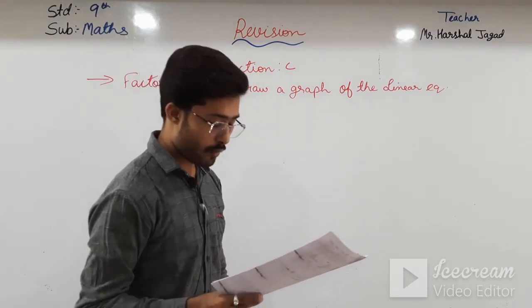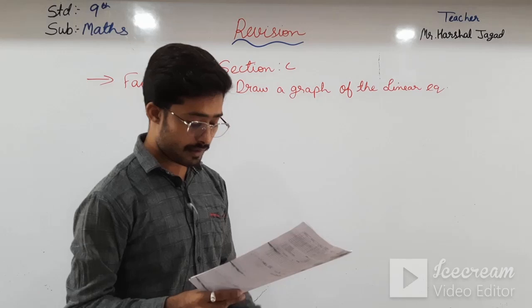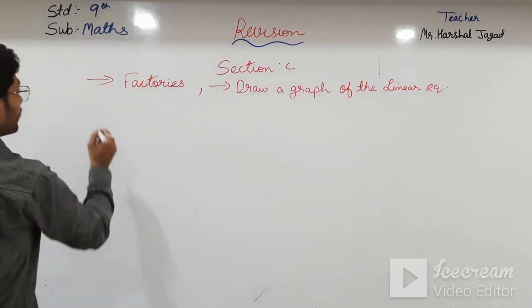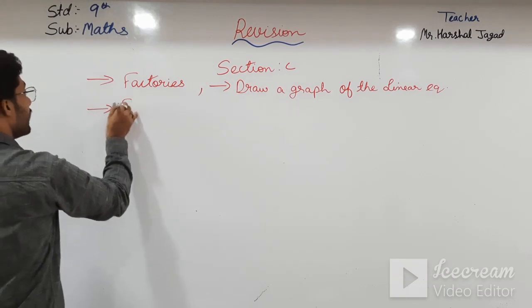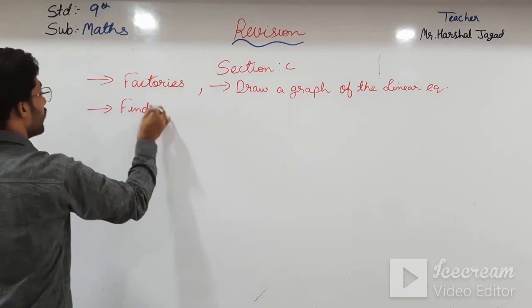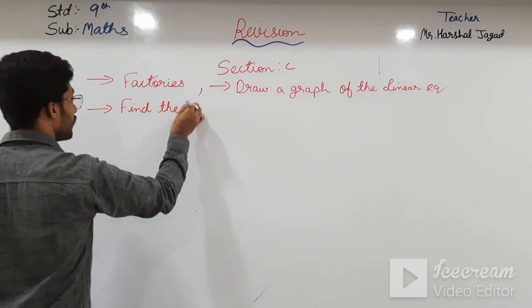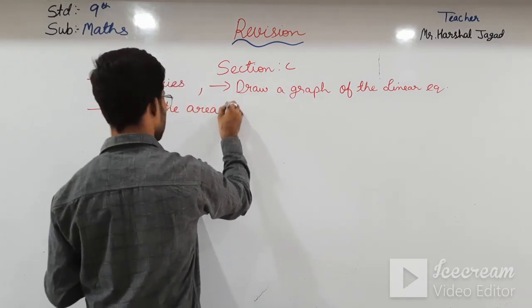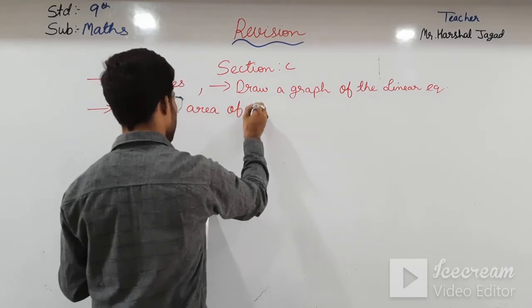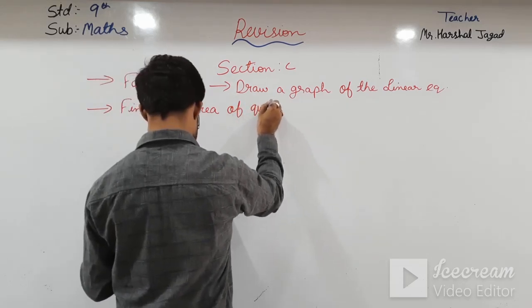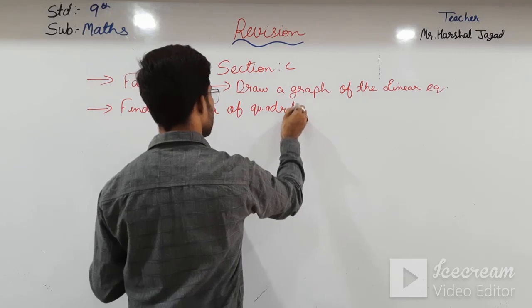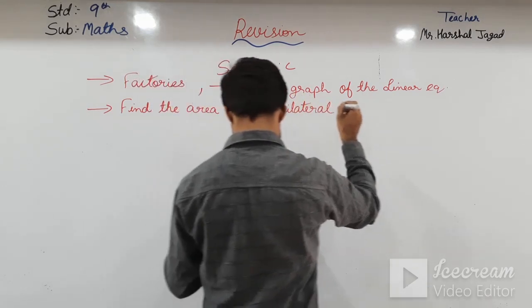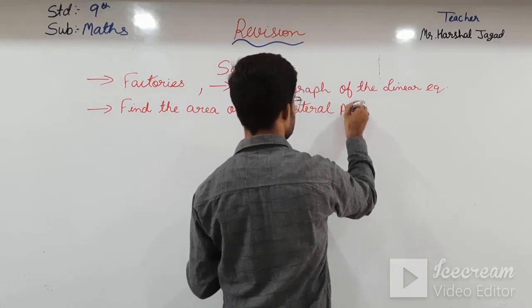Okay students, moving further, what else is there in section C? That is, find the area of quadrilateral ABCD.